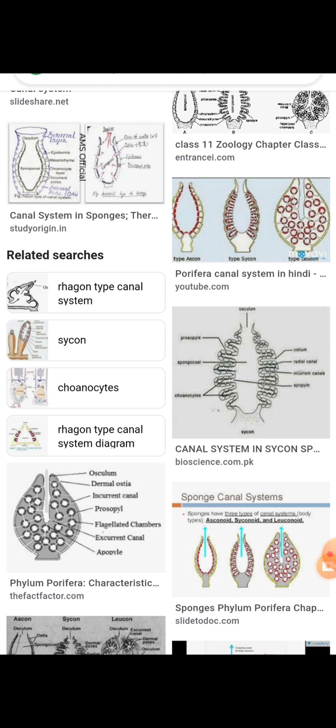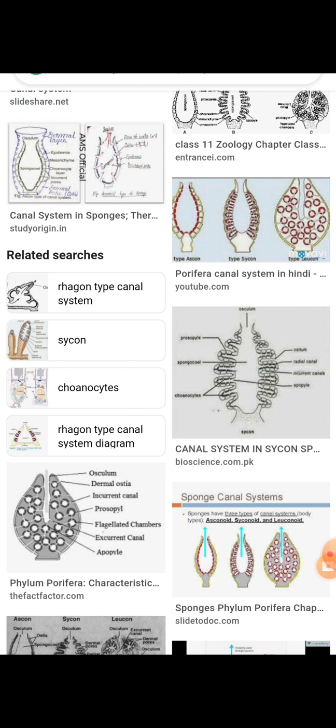The route of the water current in this canal system is as follows: dermal pores or ostia, subdermal spaces, incurrent canals, prosopyles, flagellated chambers, aphodi, excurrent canals, spongocoel, and osculum, and out. This type of canal system is formed in Leucosolenia and Stellata.